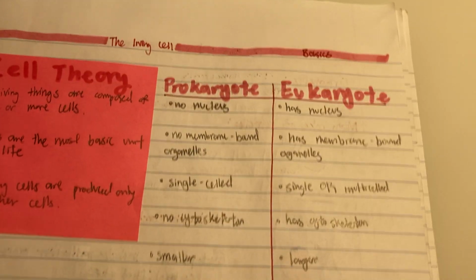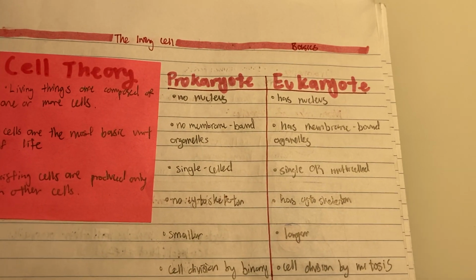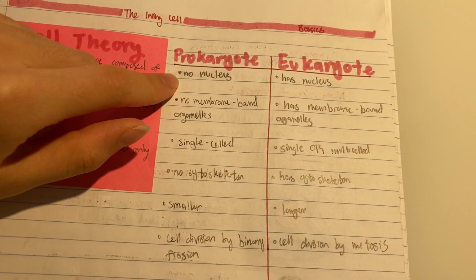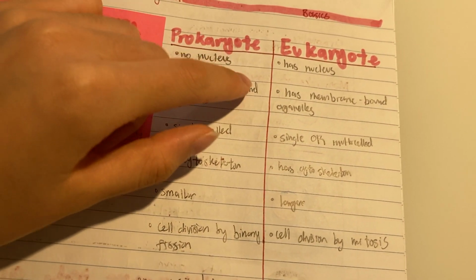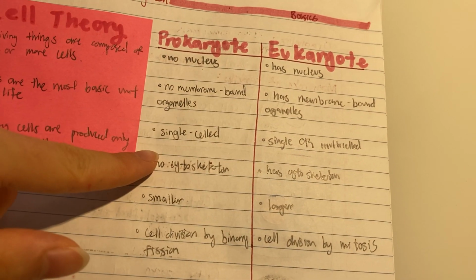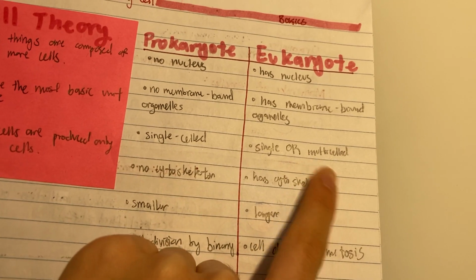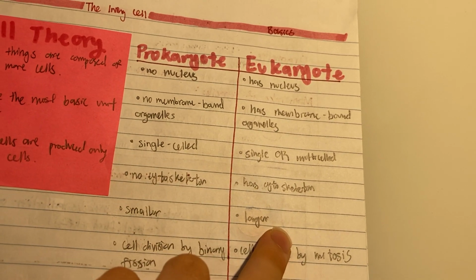And then the next part of the PowerPoint is comparing prokaryotes and eukaryotes. Prokaryotes have no nucleus and they don't have membrane-bound organelles either. Eukaryotes do have a nucleus and membrane-bound organelles. Prokaryotes are single-celled, but eukaryotes can be single-celled, but they can also be multi-celled. Prokaryotes don't have a cytoskeleton and eukaryotes do.